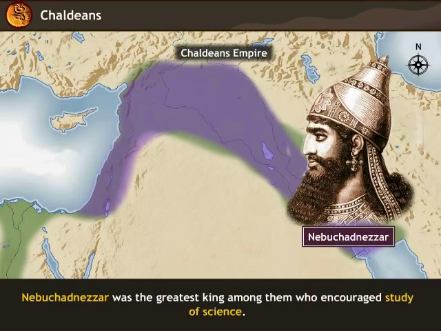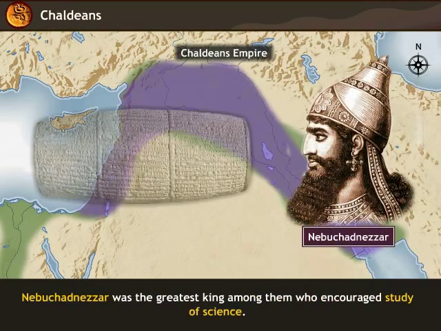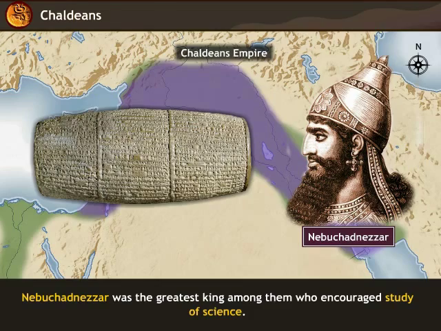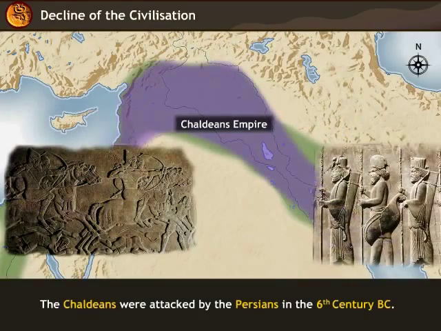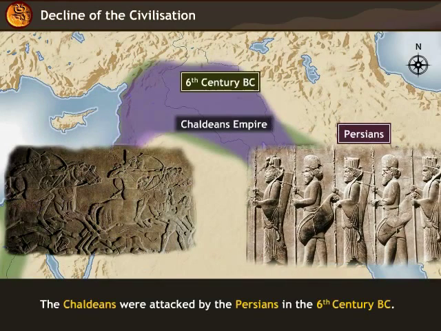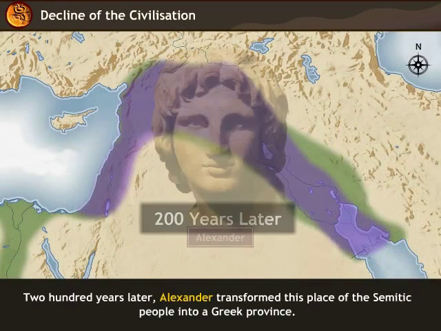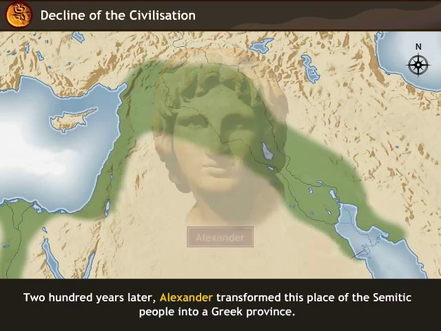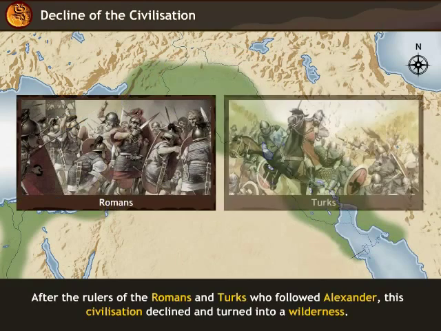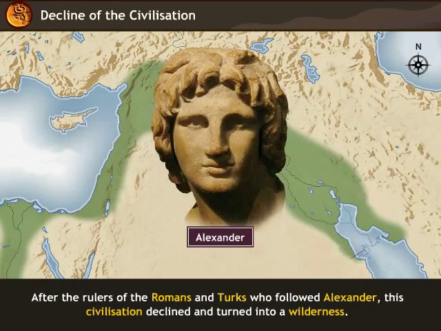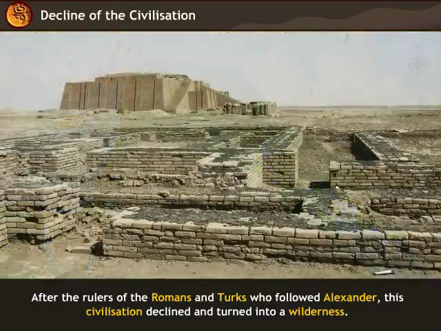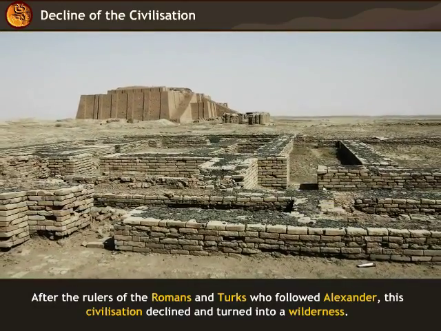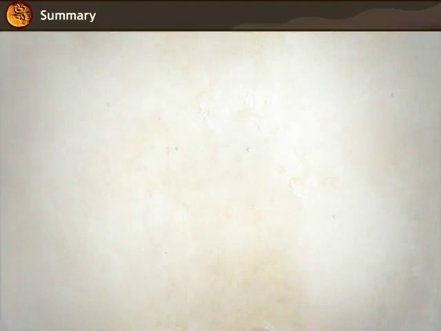Nebuchadnezzar was the greatest king among them, who encouraged study of science. The Chaldeans were attacked by the Persians in the 6th century BC. 200 years later, Alexander transformed this place of the Semitic people into a Greek province. After the rulers of the Romans and Turks who followed Alexander, this civilization declined and turned into a wilderness.